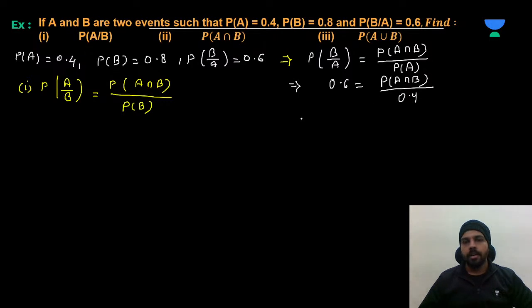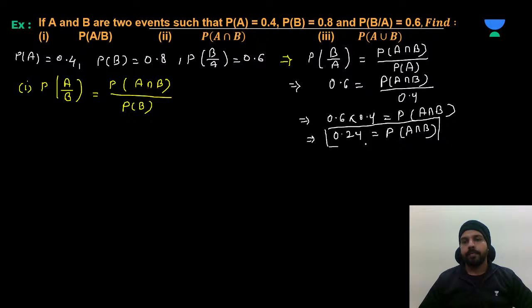Now both can be multiplied. So we will be getting 0.6 into 0.4 is equal to P of A intersection B. Now we can multiply them. 6 fours are 24. That means we are getting 0.24 is equal to P of A intersection B. So now we can keep this value over here.